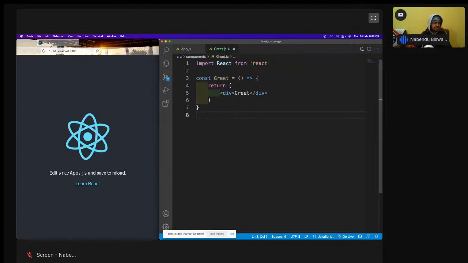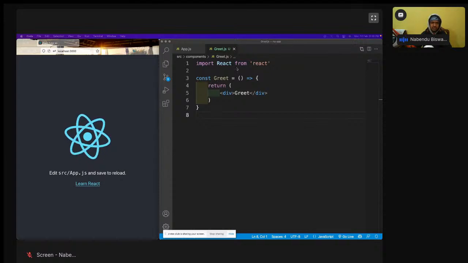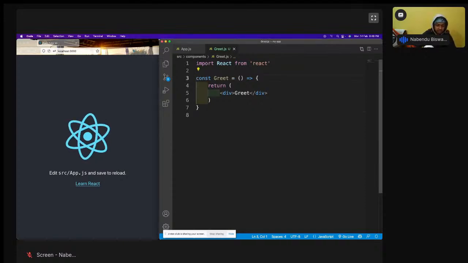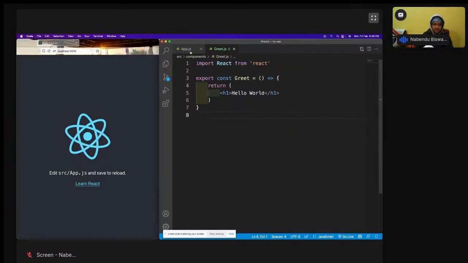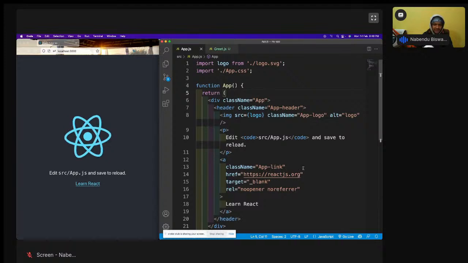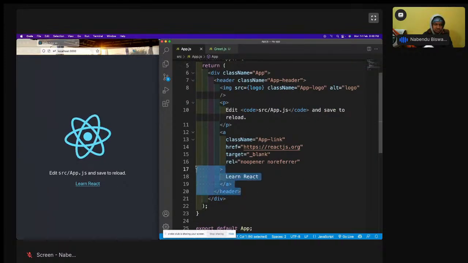Okay, so there is another kind of export, known as named export. All the files are different entities here in React, so you have to connect them somehow. So you have to export it. I'll do export here, const grid, and maybe I'll do this h1 hello world. Save it. And now I want to show this component instead of all of this app.js, whatever comes with React. I'll remove all of this.